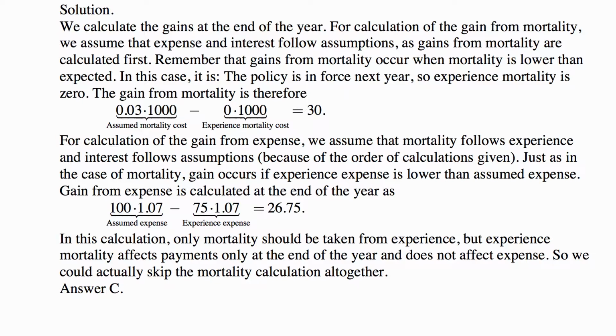In this calculation, only mortality should be taken from experience, but experience mortality affects payments only at the end of the year. It does not affect expense. So we could have actually skipped the mortality calculation altogether at the beginning and just done this. It's simplistic. You have to be careful not to do it if there is some interaction between the three. But in this case, there isn't, so we could have just calculated this last piece and that's it. And that's answer C, of course.